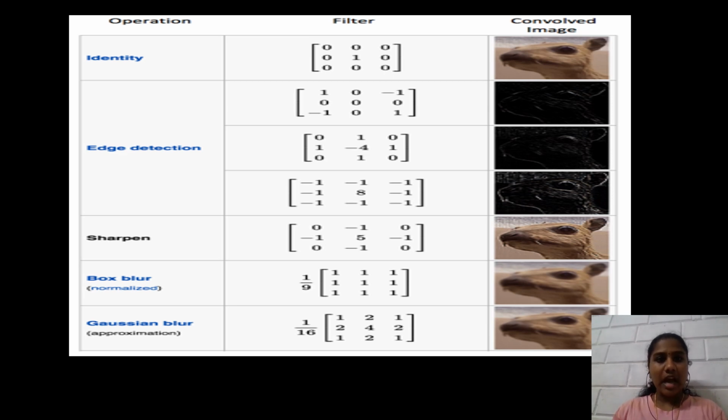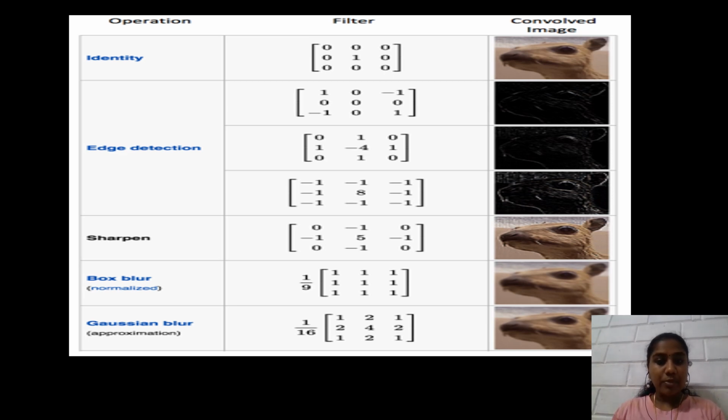If we apply the sharpen operation, it applies a filter like this and produces a convolved image like this one. There are two more operations. Box blur is a normalized one, in which all the values in the matrix are 1 and it is multiplied by 1 by 9, and it produces a blurred image.